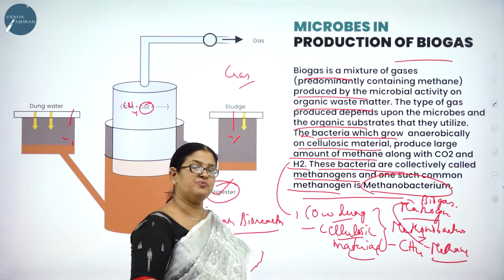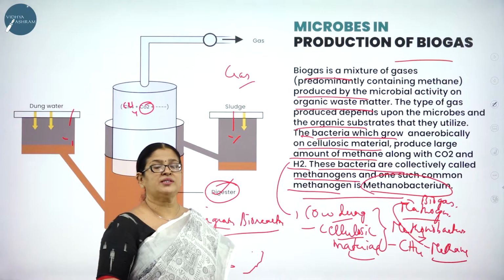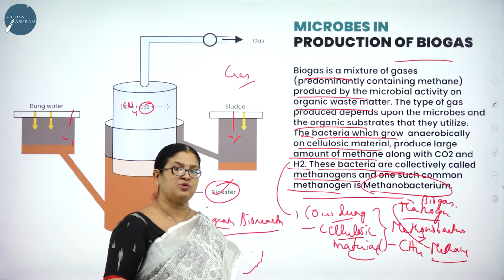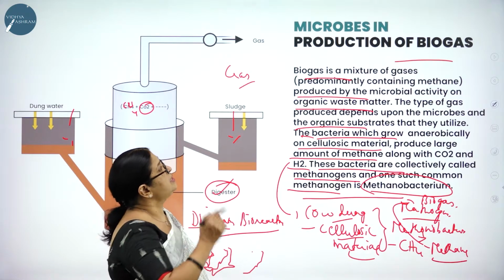Even this concept is very important from the examination point of view. They will ask this: what are the components of biogas? Obviously the biogas contains methane, hydrogen sulfide and carbon dioxide. So what is biogas?